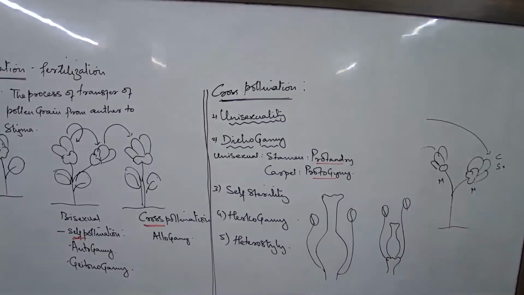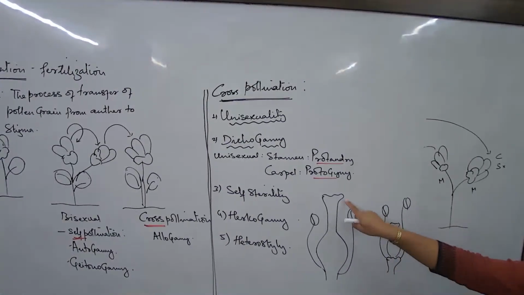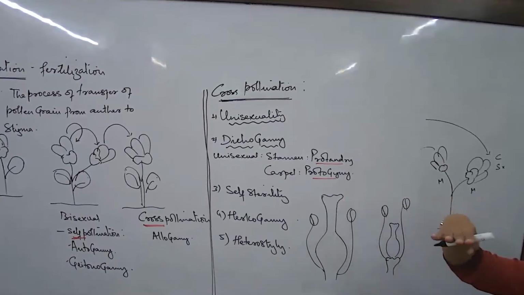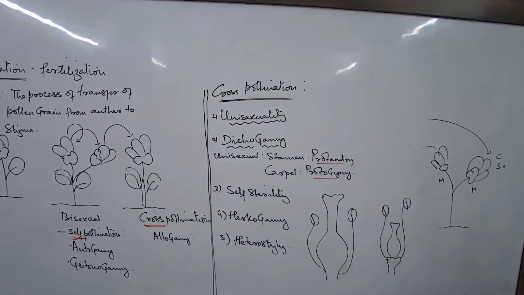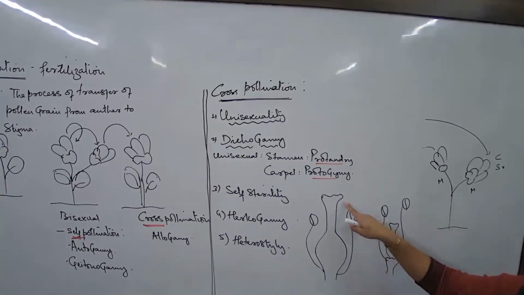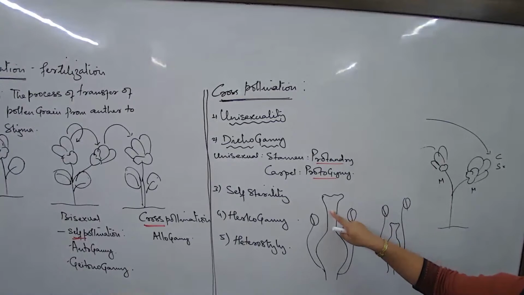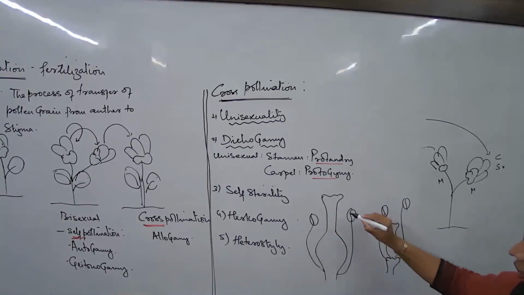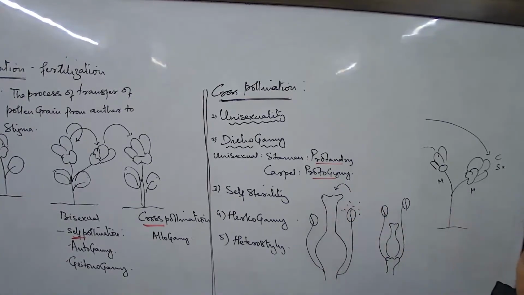So in heterostyly, what are we coming across? The uneven heights of the stigma and the anther. Of course, both of them would develop from the thalamus, but sometimes we come across that the stigma or the entire neck-like region of the carpel, the style, is quite long. Never mind, this one must be releasing a large number of pollen, but will this pollen come in contact with the stigma in large numbers? Probably not.